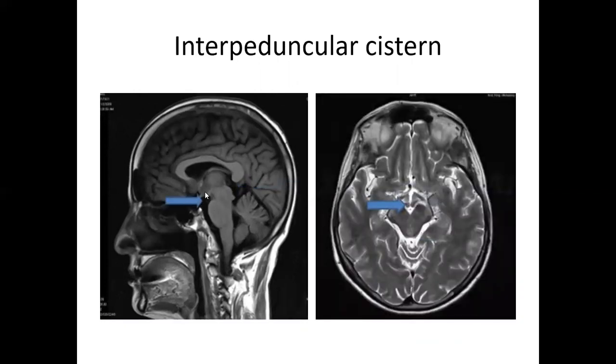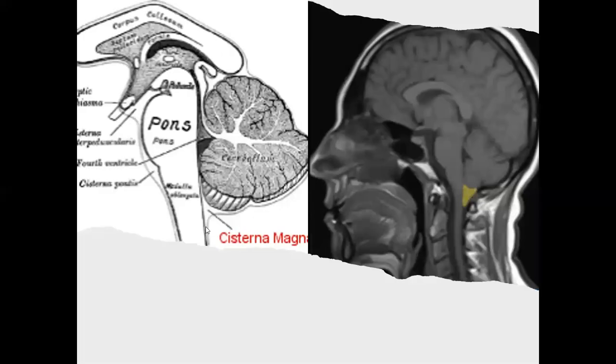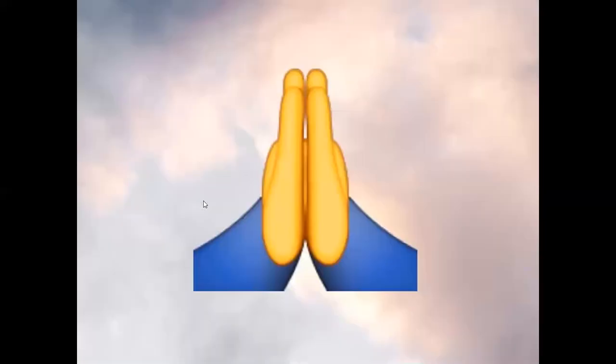The groove between the midbrain and pons is called the interpeduncular system. This is the prepontine system in front of the pons. You can see the narrow part here, and this is called the prepontine system. And last, this is the cisterna magna, behind the cerebellum and the back side of the medulla. So this is all about the ventricles and systems.